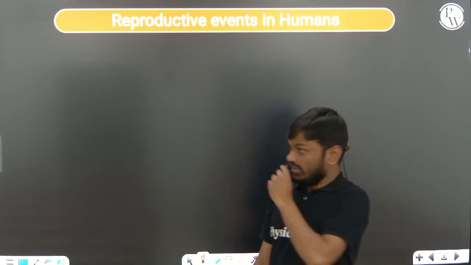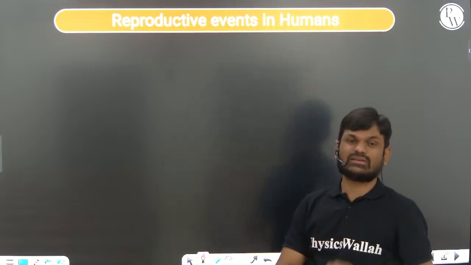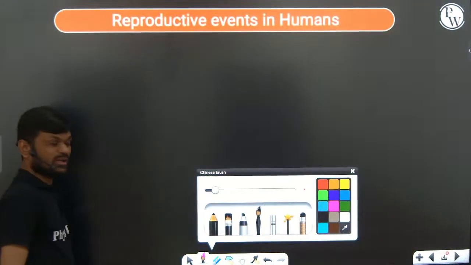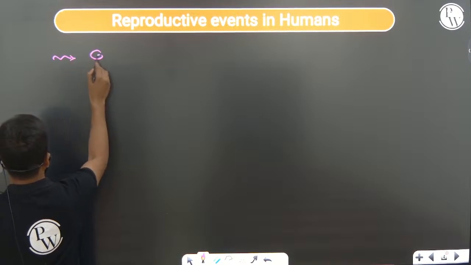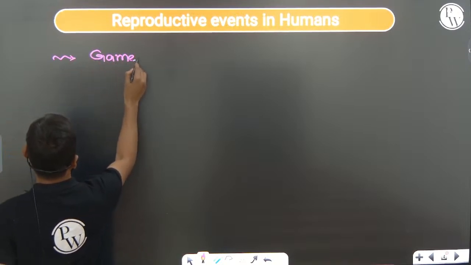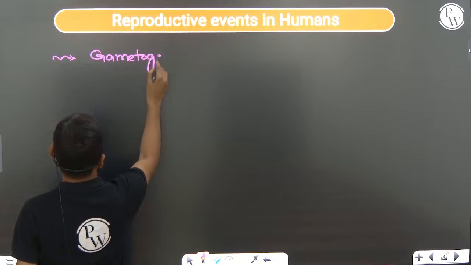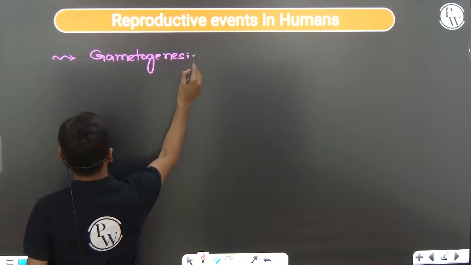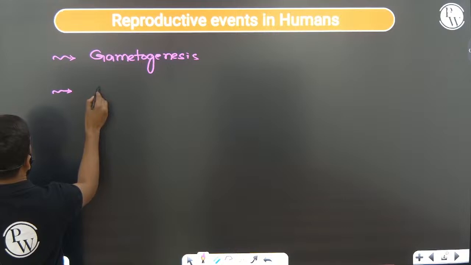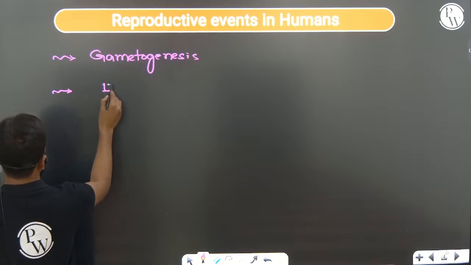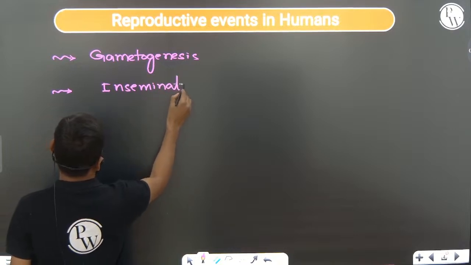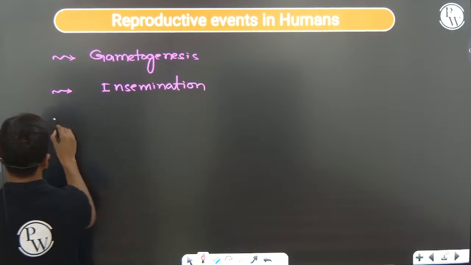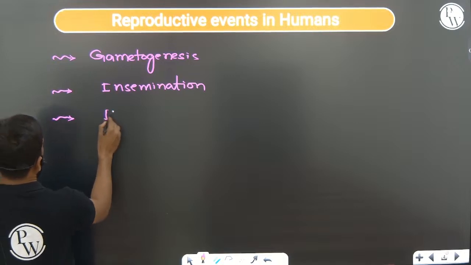So now the reproductive events that are present in human beings. The reproductive events present in human beings are: the first one, gametogenesis. The second one, insemination. Third one, fertilization.